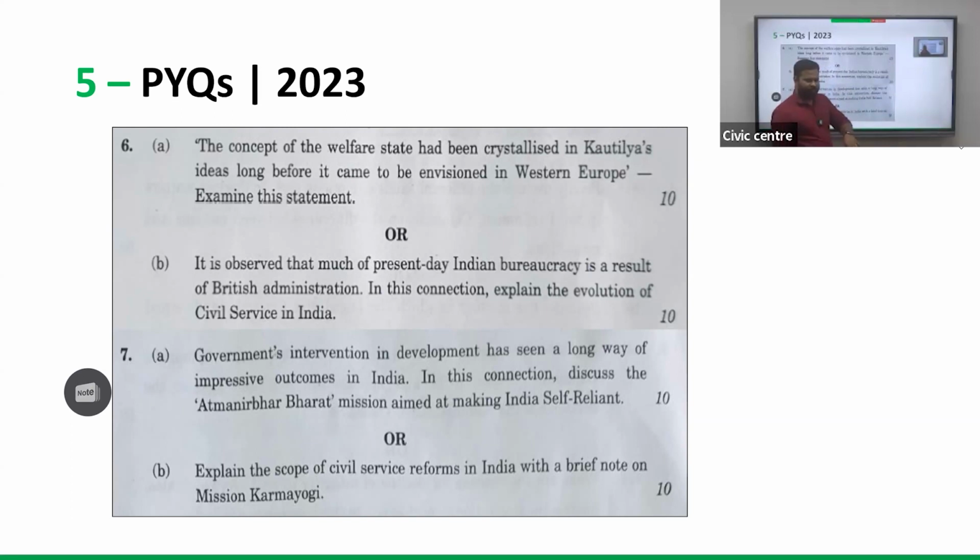Present day Indian bureaucracy, how it is reflecting, how the structure, army structure, and what are the changes we brought. So all this I have already. It's a very important theme actually. And next one is government's intervention in development: Atmanirbhar Bharat, that is Make in India. We are listening to this for the last 10 years. Government is focusing more on defense now.